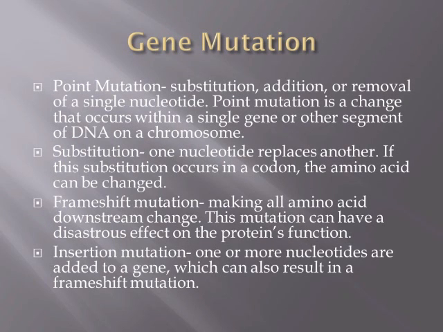Gene mutation. Point mutation. Substitution, addition, or removal of a single nucleotide. A point mutation is a change that occurs within a single gene or other segment of DNA on a chromosome. Substitution. One nucleotide replaces another. If this substitution occurs in a codon, the amino acid can be changed.